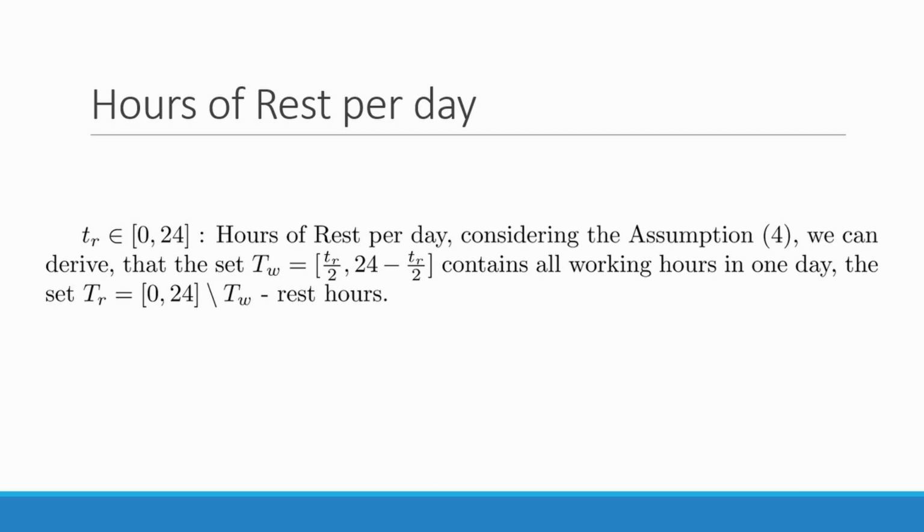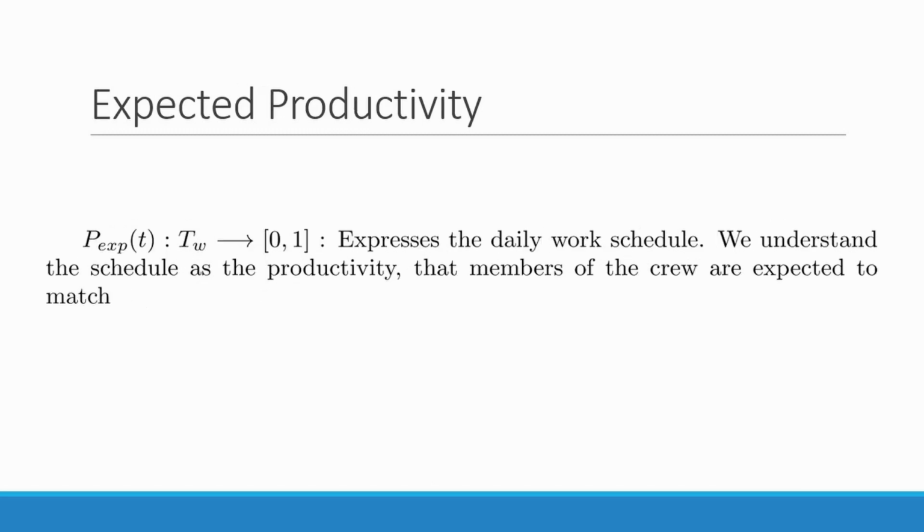We call the set TW the set of the working hours and TR the set of the resting hours. The expected productivity serves to express the daily work schedule. We understand it as some function that maps the set TW onto the segment [0, 1]. It represents the productivity that members of the crew are expected to match during the workday.